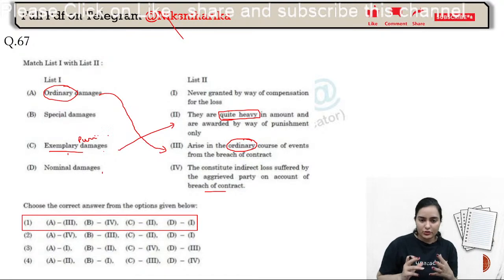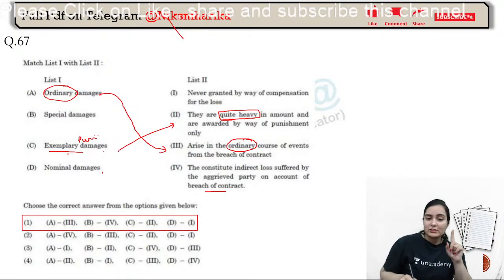Suppose you are getting a contract to supply these medicines, COVID medicines or some surgery drugs within a particular deadline, because it is very important and it has to be safe and secured. But still, if the supplier fails to provide that, then the damages are quite heavy in amount and awarded by way of punishment. That is why it is also known as what?